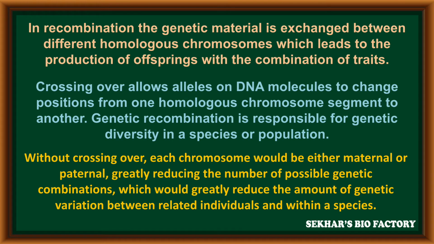Without crossing over, each chromosome would be either maternal or paternal, greatly reducing the number of possible genetic combinations and the genetic variation between related individuals and within a species, so that there is no chance to express new combinations or new characters without crossing over.